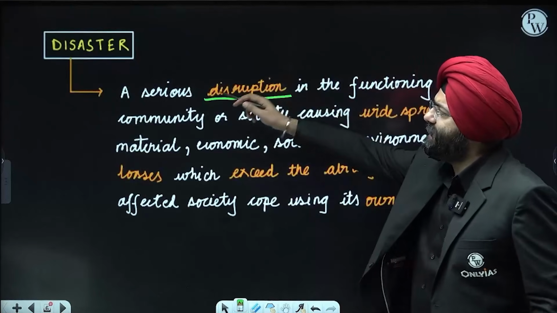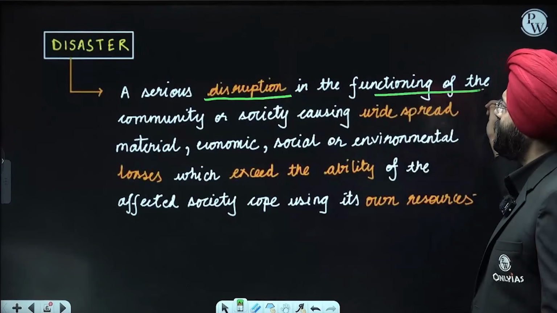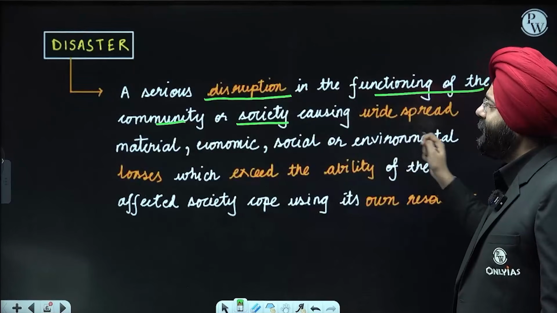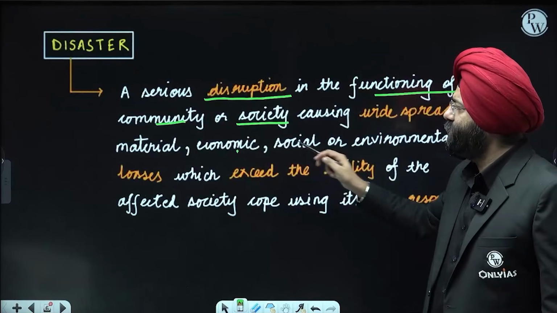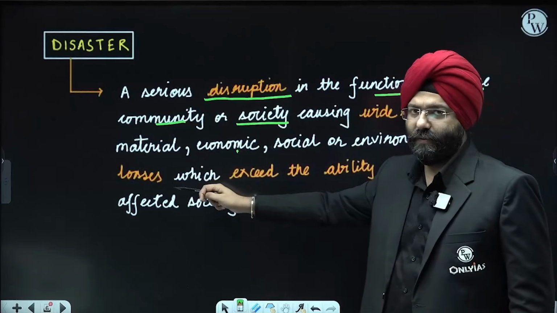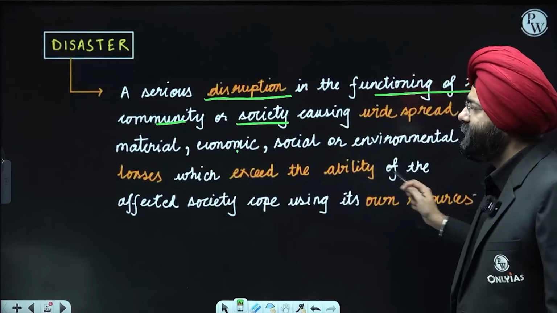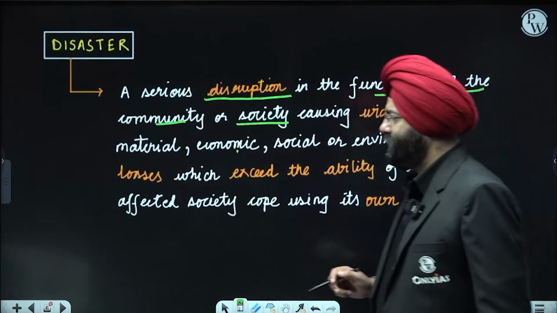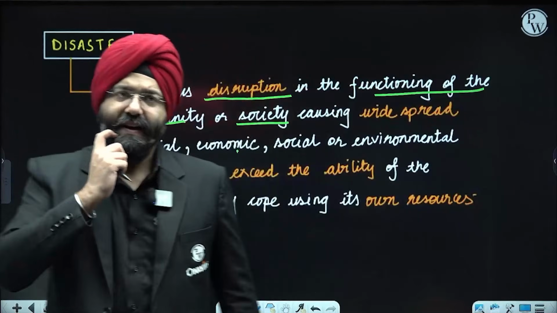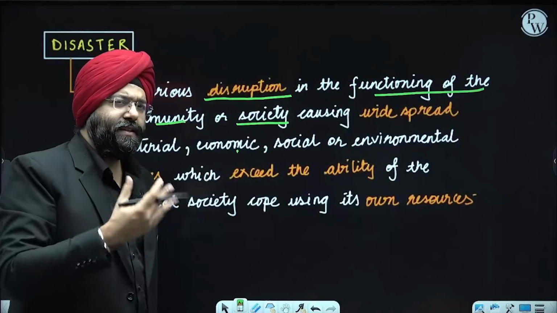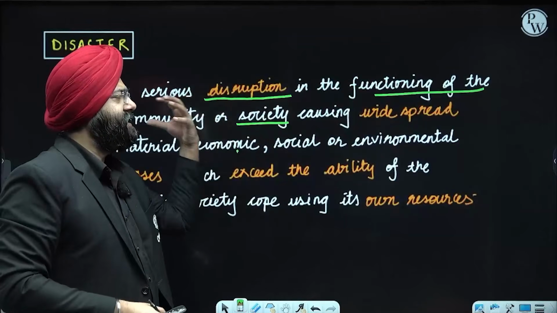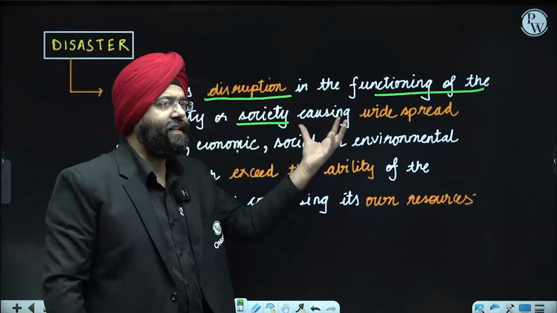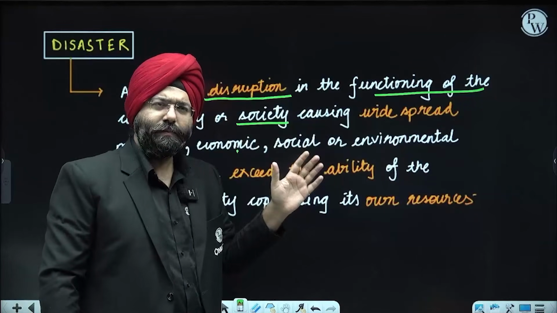So when we see a serious disruption in the functioning of the community or society causing widespread material, economic, social, or environmental losses, which exceed the ability of the affected society to cope using its own resources. Now, what does it mean? Please understand, disaster is something that is basically disrupting the functioning of the society, and there is widespread what?